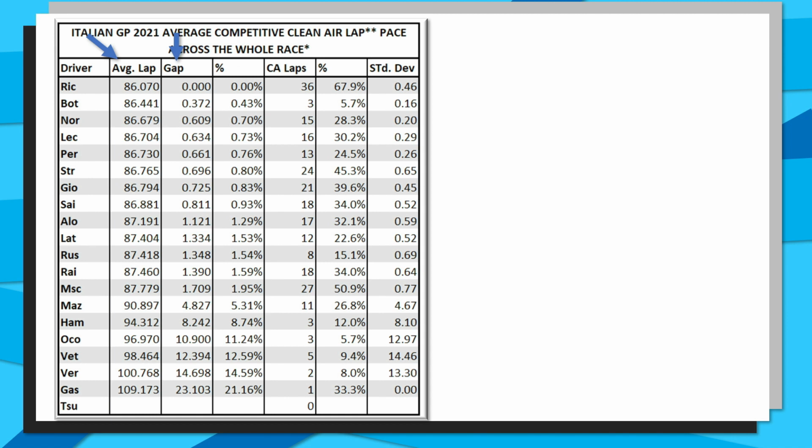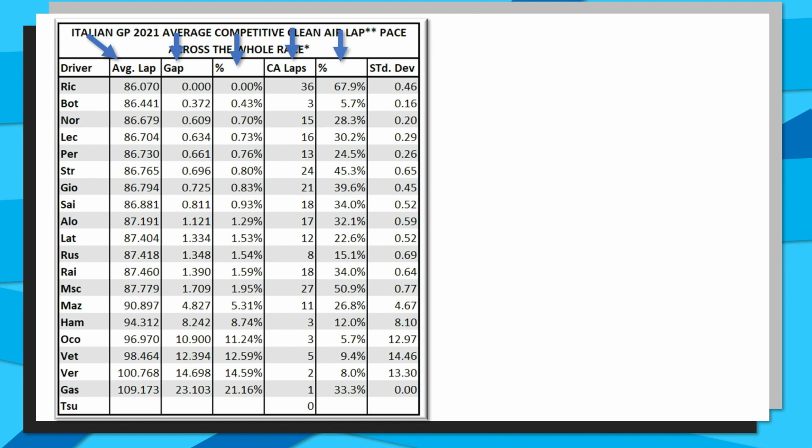This gap is then converted into a percentage gap, which means we can then compare it to all of the other races across this season. And then we can take a look as well at the number of clean air laps. And by far and away, the most of any driver was Daniel Ricciardo, leading the race from start to finish. 36 clean air laps compared to Valtteri Bottas's 3 after charging through the field.